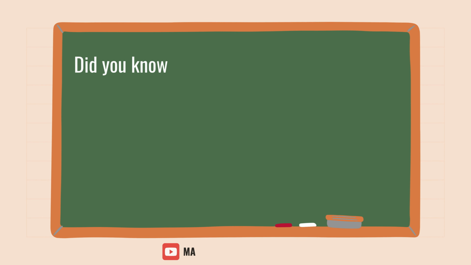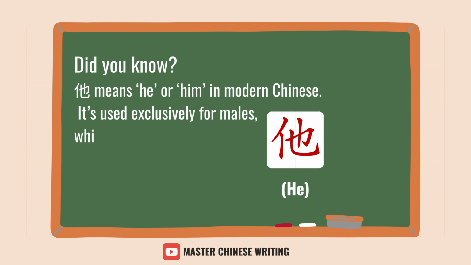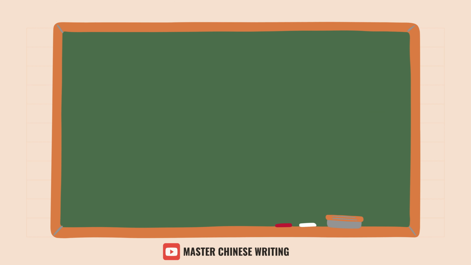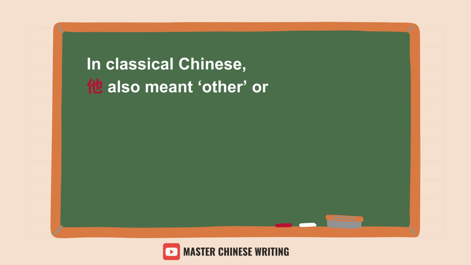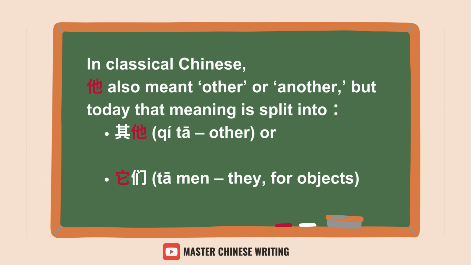Did you know? 他 means he or him in modern Chinese. It's used exclusively for males, while 她 is for females. In classical Chinese, 他 also meant other or another. But today, that meaning is split into 其他, other, or 它们, they, for objects.